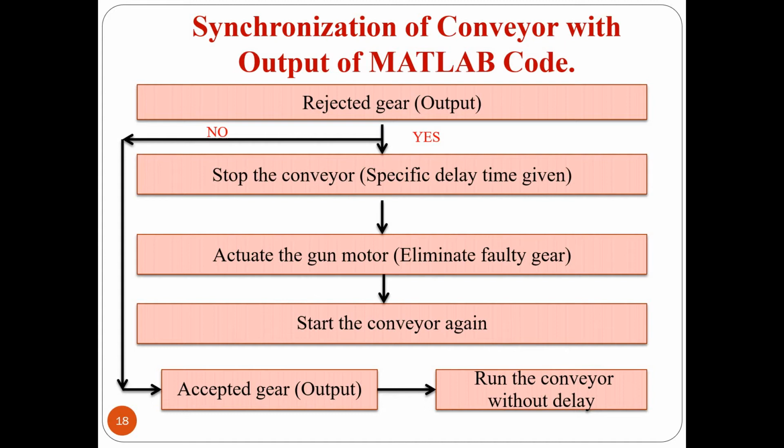Synchronization of conveyor with output of MATLAB. If the gear is rejected according to the MATLAB algorithm, then the conveyor will stop for a specific delay time and then the motor will actuate, which eliminates the faulty gear, and then the conveyor will start again. And if the gear is accepted, then the conveyor runs without delay. The pulley rotates with a certain time delay, and the time delay is achieved by using the Arduino board.